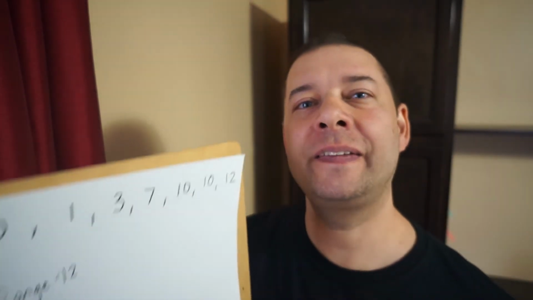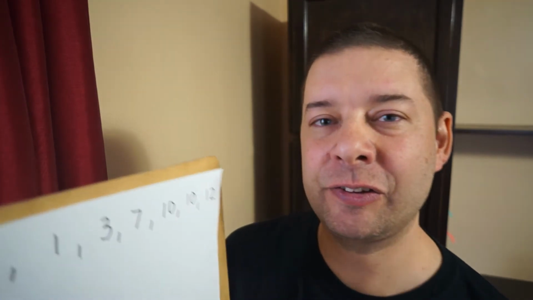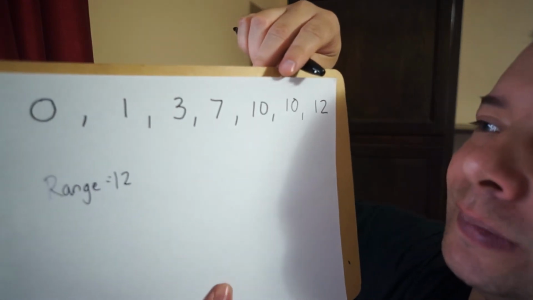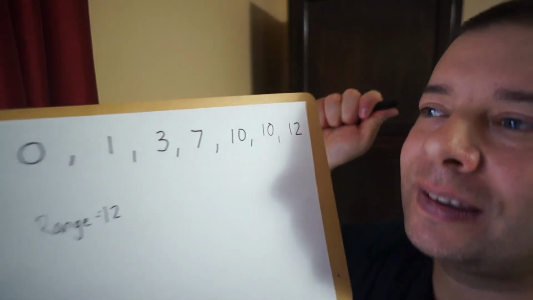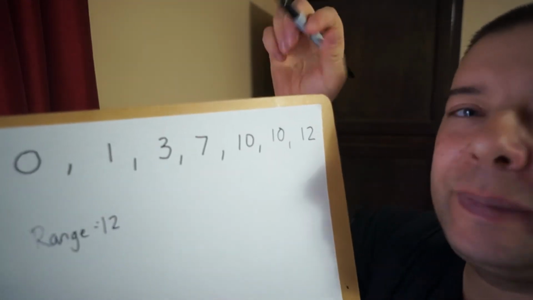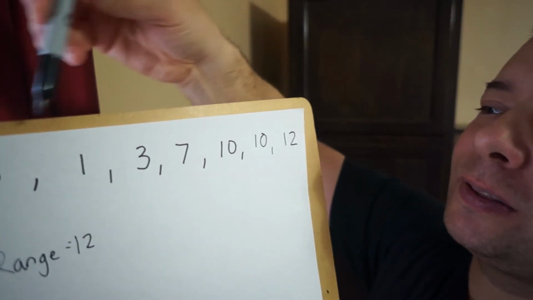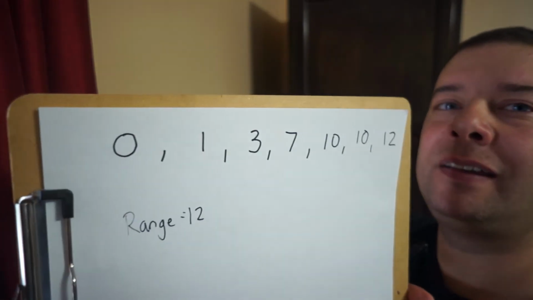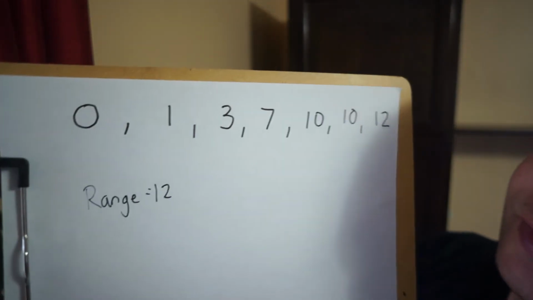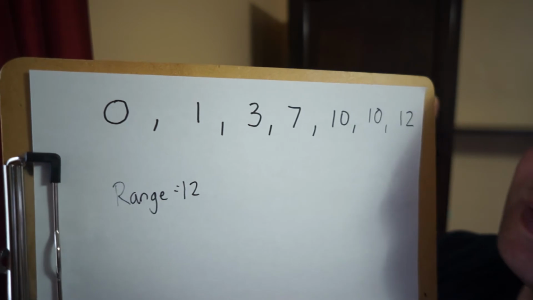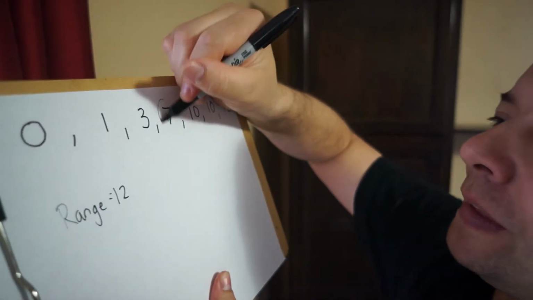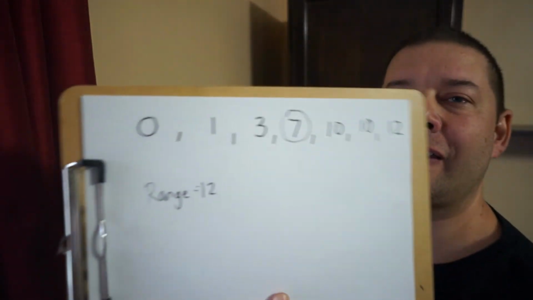There's also something called the interquartile range, or IQR. We take the same data set, and as long as it's in numerical order, it makes it really easy for us. We're going to find the median, the middle. I have 1, 2, 3, 4, 5, 6, 7 numbers in my data set. That's an odd numbered data set, so the middle number is going to be my median. It's the one in the middle, so it would be this 7 right here. I can circle that, and we call that our median.